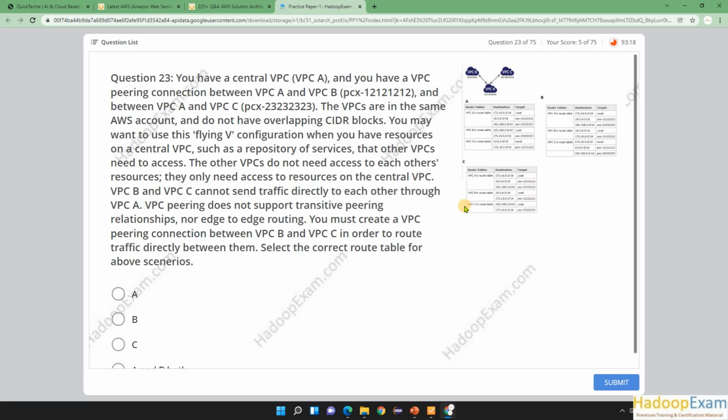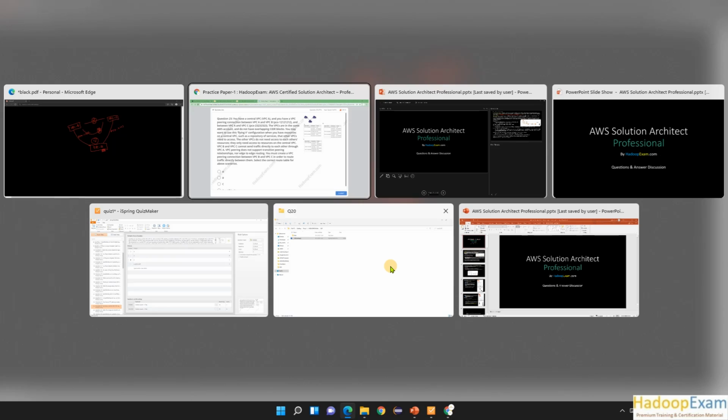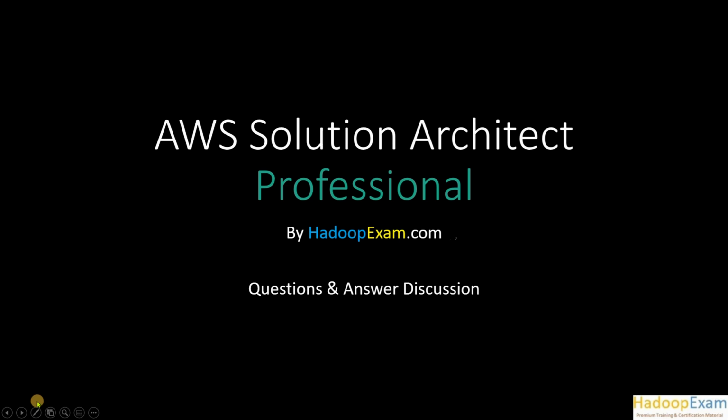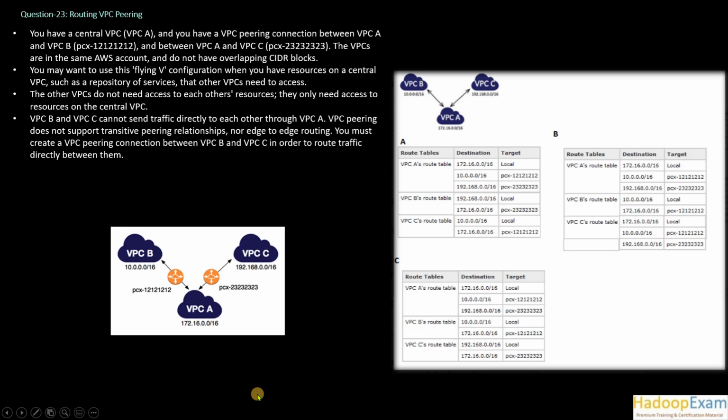So that we need to check. The question is the same as the previous question, but it is more about three VPCs and how they are organized. Now let me go to the explanation directly and then come back to the answer. This is the connection which we have already discussed. I will not read all this text and will go directly to the configuration. Let's see what it says.